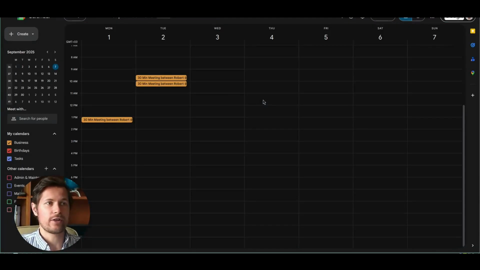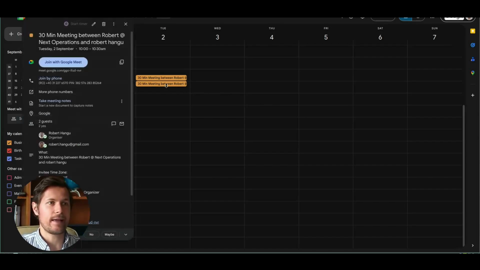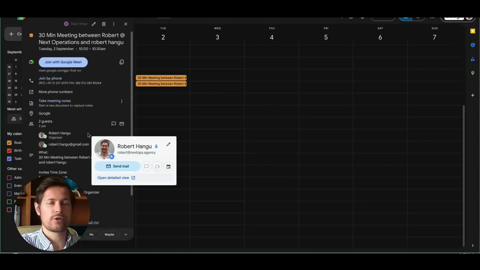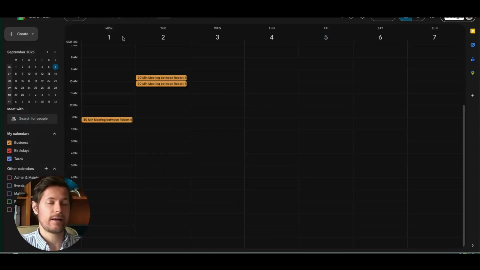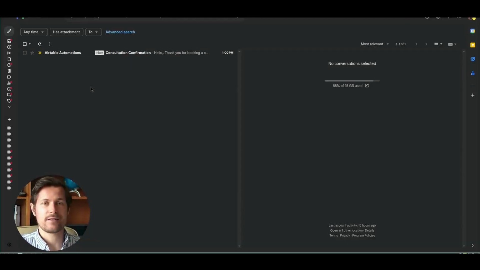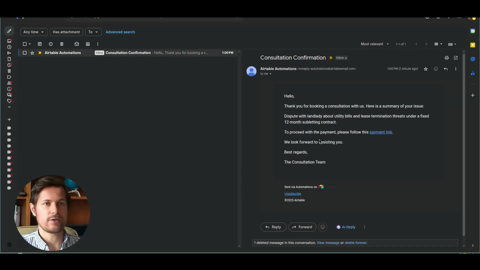And now if I look into my calendar, I can see, okay, 10 a.m. It was booked perfectly. So both the lawyer and the client get this calendar invite. And then if I look into my mailbox as the client, I get an email confirmation over here. And it says, thank you for booking a consultation with us. Here's the summary, dispute with landlady about utility bills and the termination threats. And then to proceed, I can click this payment link, which is not working because it is a demo. Looking forward to assisting you and so on.